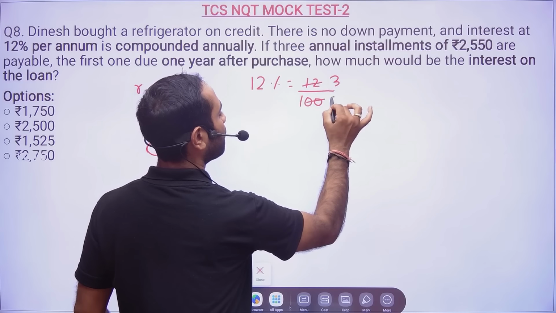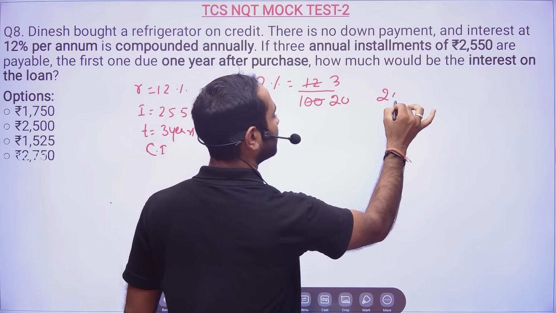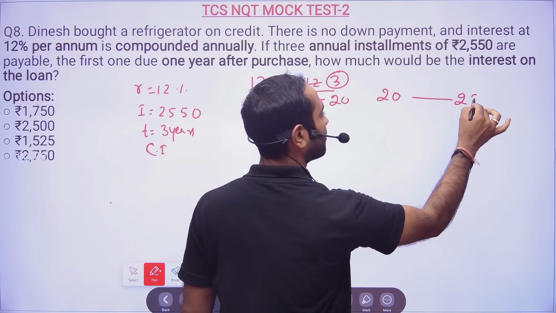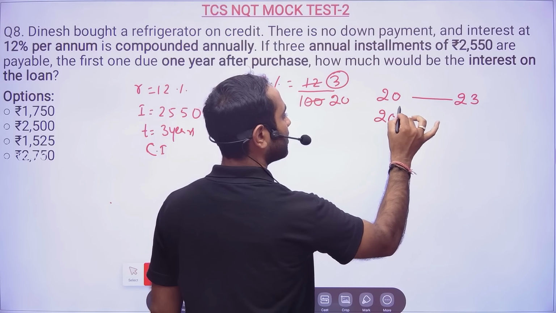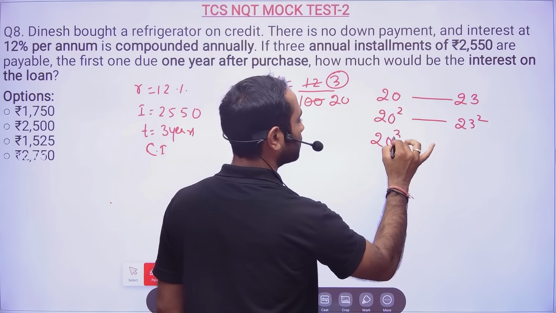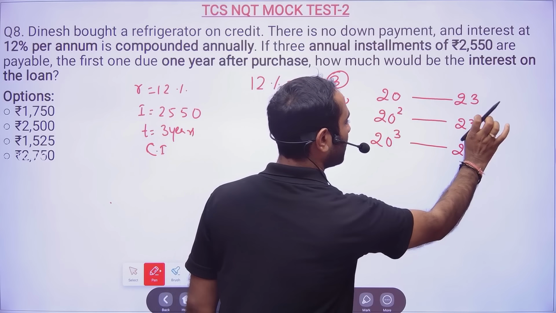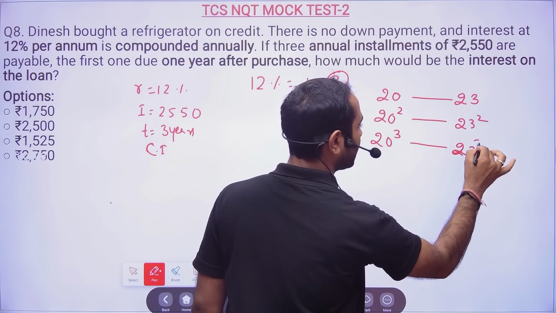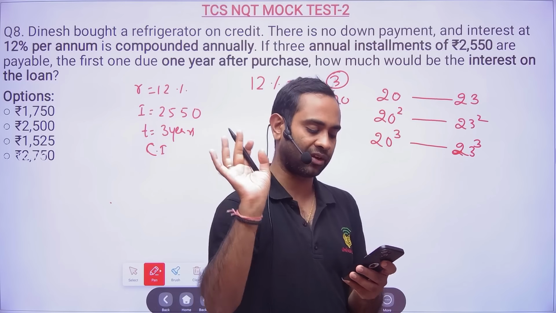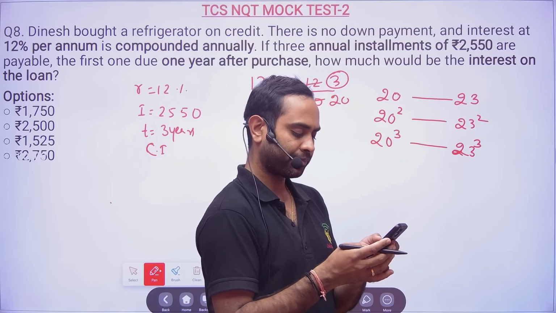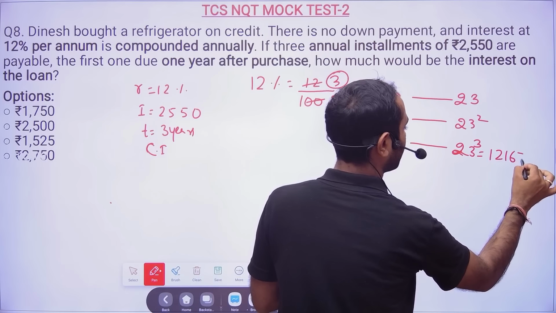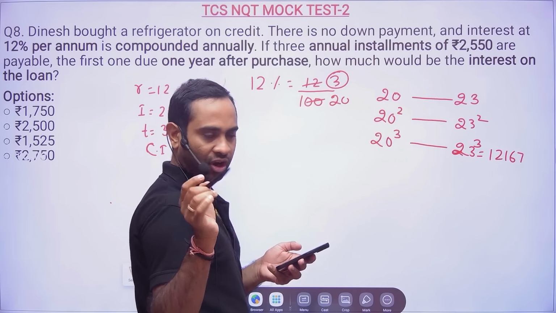Here the calculation will be more. This is the advanced level of the problem. For 23 rupees, your interest, so your installment will become 23. Next year, second year, a square of both. Third year, cube of both. Now 23 cube will be equal to what? Here you have to use only a calculator, okay? Anyway, in the exam they will give you the calculator. So it is 12,167. Now all the installments should be the same.